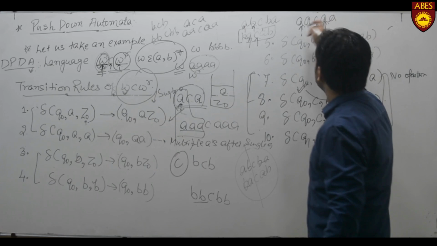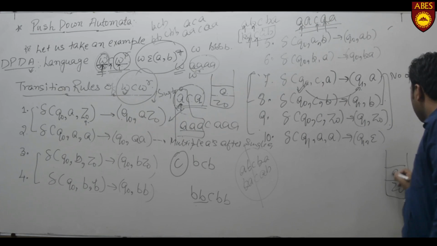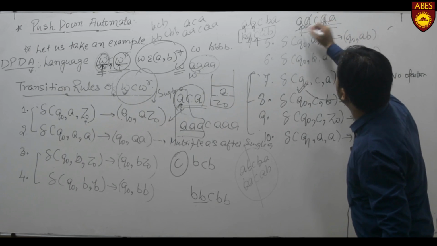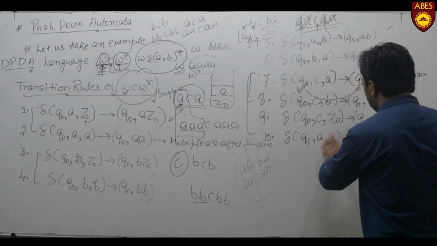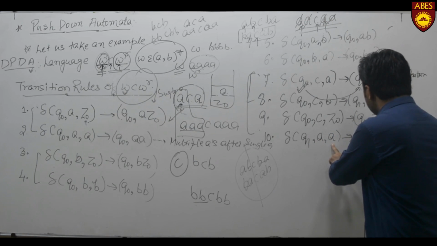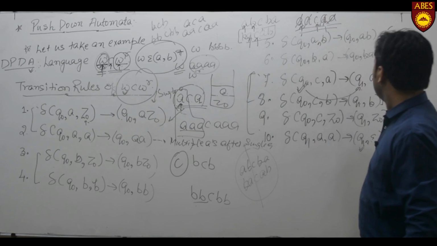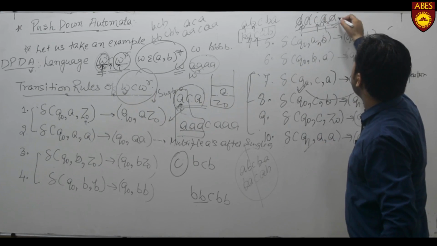That is, if we use this string, Q0, A, this is to be pushed into the stack. From this A, we pop this A. Now Q1, input is A, top symbol is A, we remain at the same state Q1 and we pop that A. As we are on the same state Q1, we can pop any number of A's.